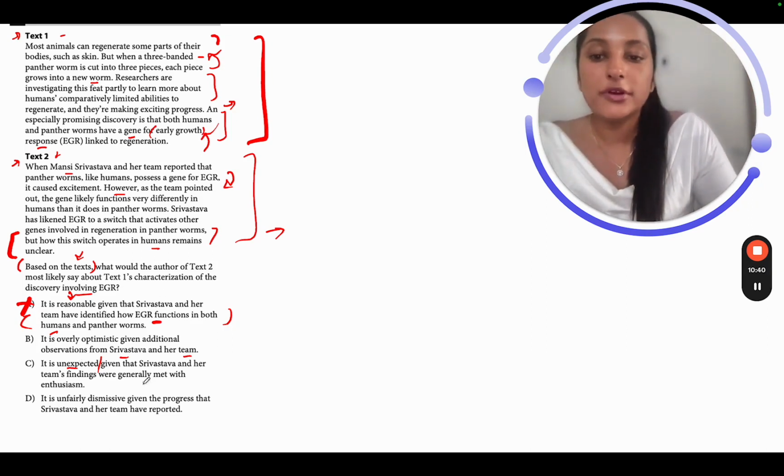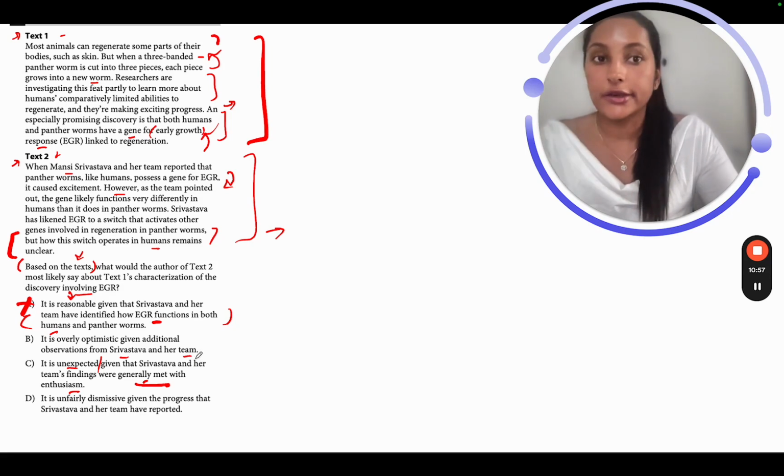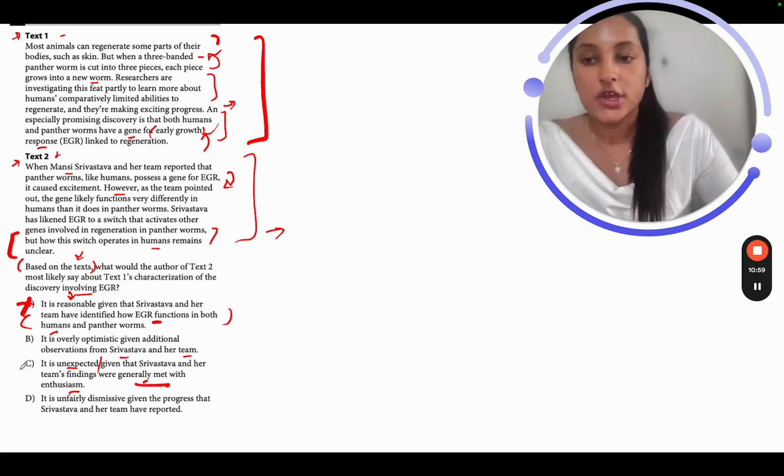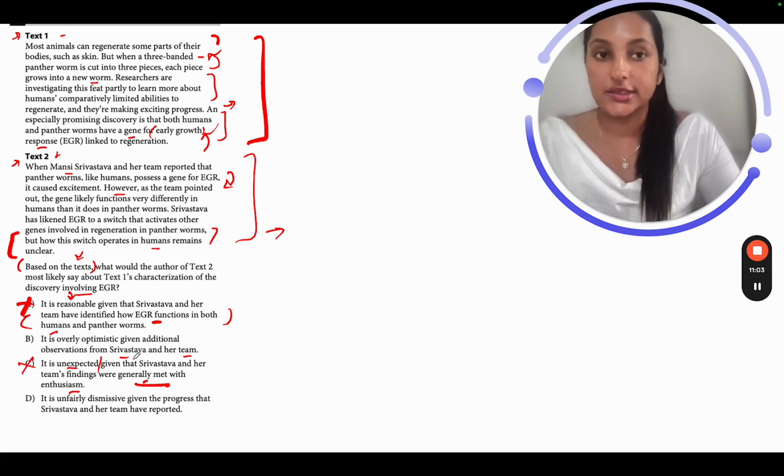Now, it's not about generally being met with enthusiasm. Srivastava and her team were initially definitely excited about this discovery, and they are still excited about it. It's just that they want to do further research. How is that switch working or operating in humans? It's unclear, so they'll probably have to do more research. So C is definitely out. They would not say that this research is unexpected, correct? So C is definitely out.